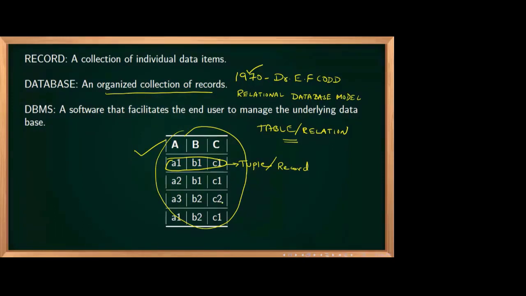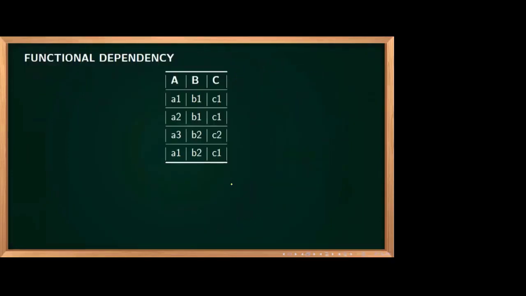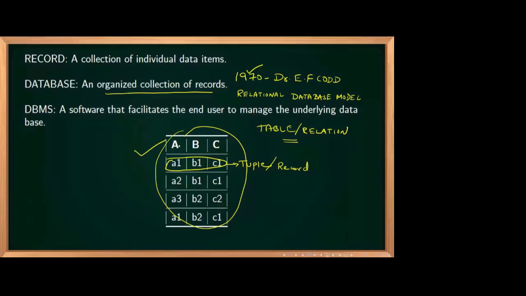Okay. So we are studying the relational database model. Now some more things you can see over here. In this table, this A is capital, this B is capital. It doesn't mean that we have to mention it in capital, but I have mentioned it as a capital letter. Can you tell me what is the technical term for this one?